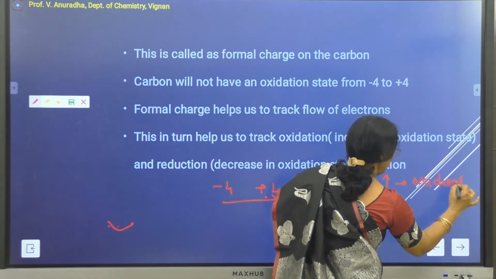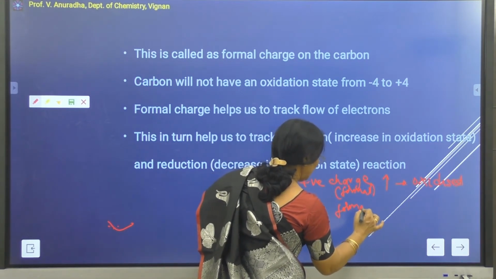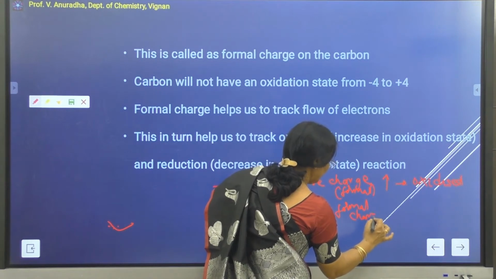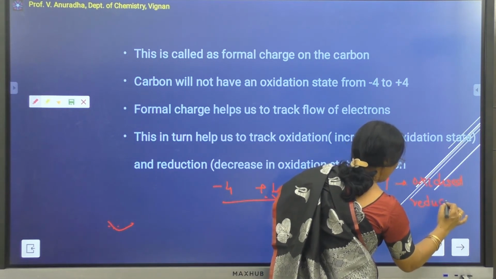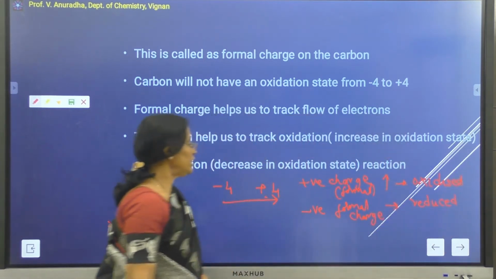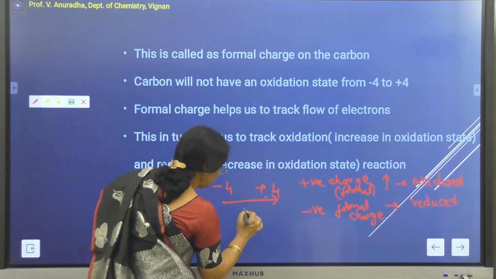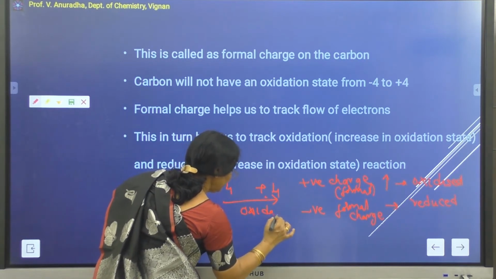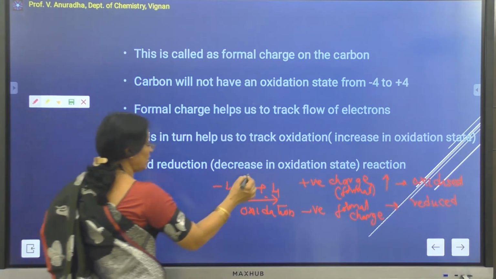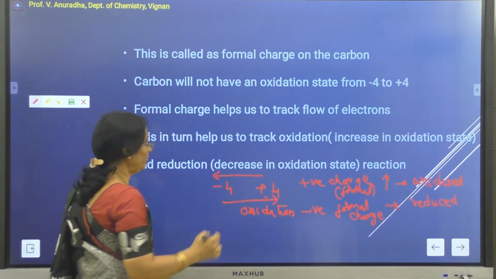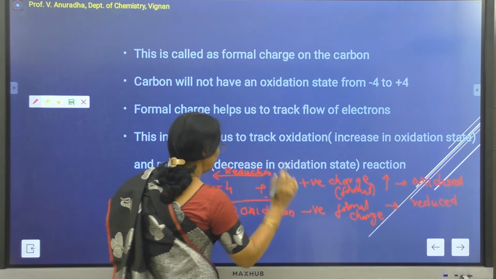Whereas if the negative formal charge is being increased on the carbon atom, then the carbon is said to be reduced. So you can know whether the carbon is undergoing oxidation or reduction by knowing the formal charge. A change in formal charge from minus 4 to plus 4 can be called oxidation, whereas plus 4 to minus 4 can be called reduction.